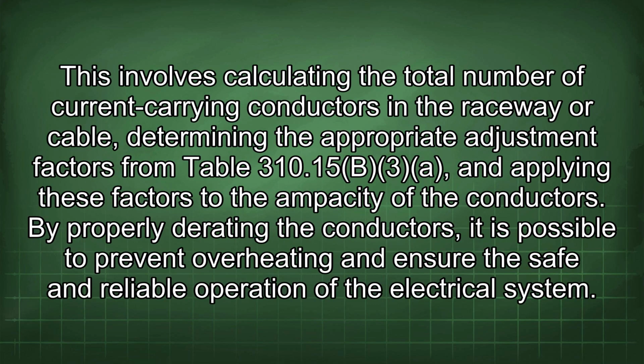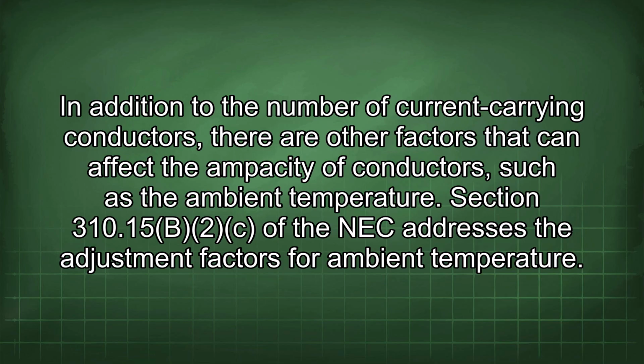This involves calculating the total number of current-carrying conductors in the raceway or cable, determining the appropriate adjustment factors from Table 310.15(B)(3), and applying these factors to the ampacity of the conductors. By properly derating the conductors, it is possible to prevent overheating and ensure the safe and reliable operation of the electrical system. In addition to the number of current-carrying conductors, there are other factors that can affect the ampacity of conductors, such as the ambient temperature.